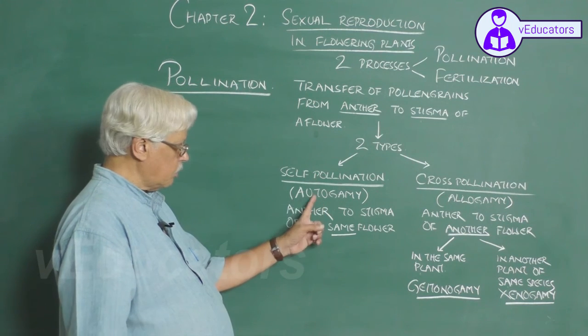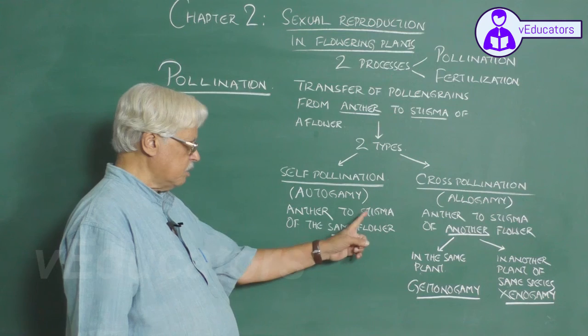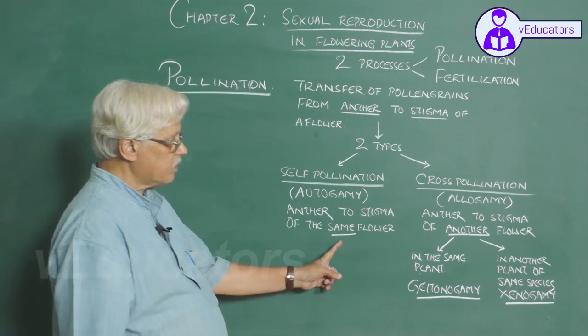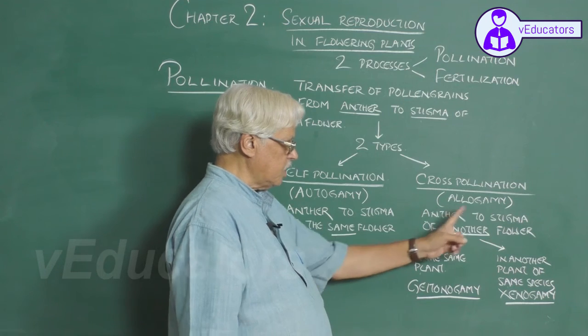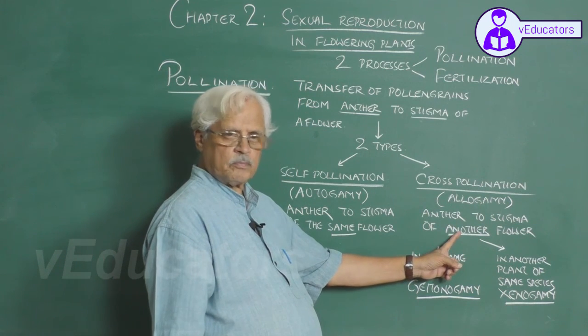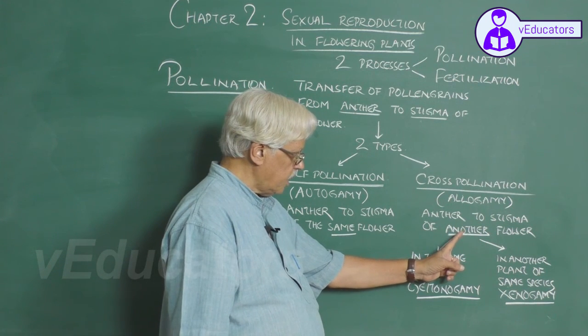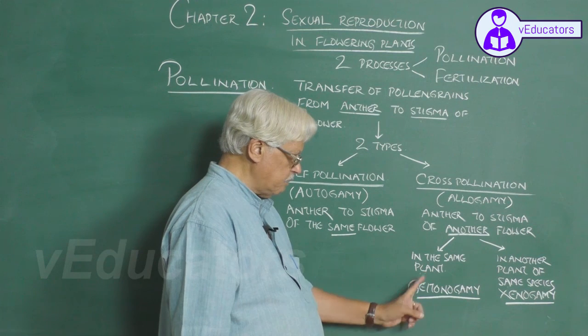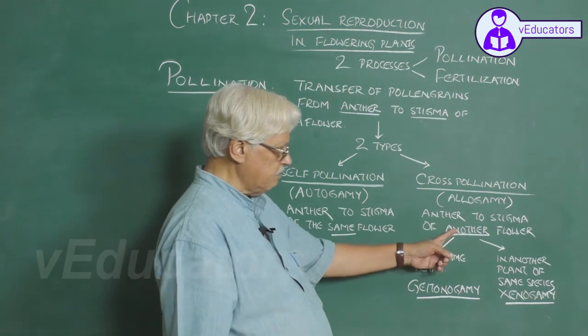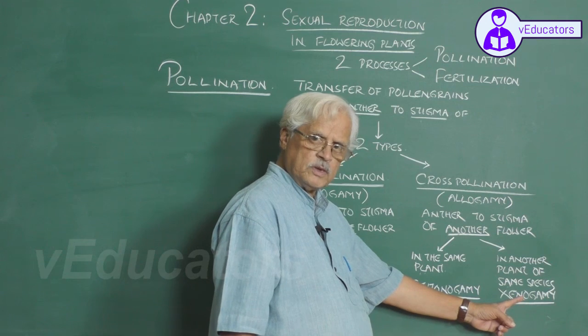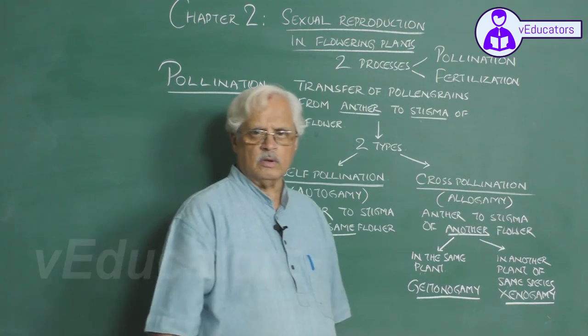Self-pollination, autogamy: anther to stigma of the same flower. Cross-pollination, allogamy: anther to stigma of another flower. If it is in another flower in the same plant, it is called geitonogamy. Another flower in another plant of the same species, then it is called xenogamy.